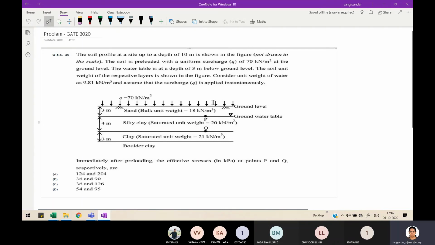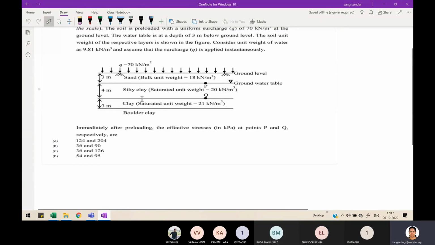What happens to your effective stress whenever any load which is acting in the downward direction is applied to the soil? Increases, ma'am. It increases actually. Okay. So then you will be adding the surcharge and then you will be calculating the effective stress, right?